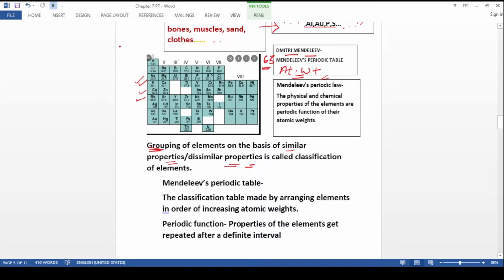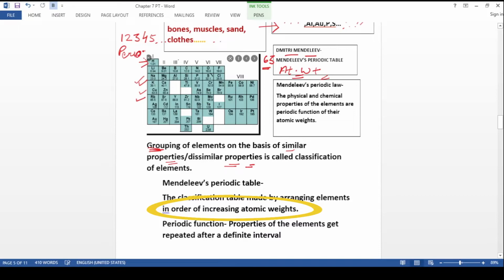We'll see here. He arranged elements in increasing order of their atomic weights, just like this: atomic weight 1, atomic weight 2, atomic weight 3, atomic weight 4, 5, and so on. While doing this, he saw that horizontal lines, or series, were formed. These are called periods. All horizontal lines are called periods.